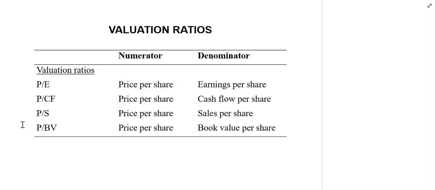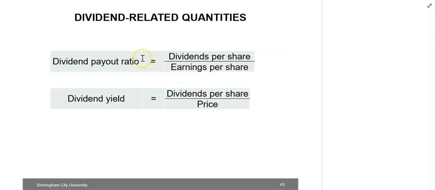A ratio greater than 1 would indicate that the future profitability of the company is expected to exceed the required rate of return, and values of this ratio less than 1 indicate that the company is not expected to earn any excess returns. The two most common dividend related ratios are dividend payout ratio and dividend yield.